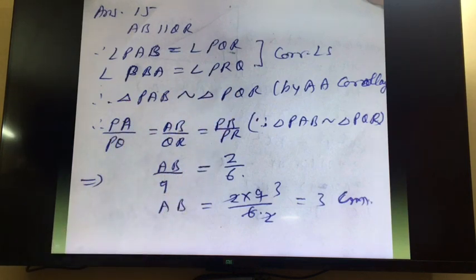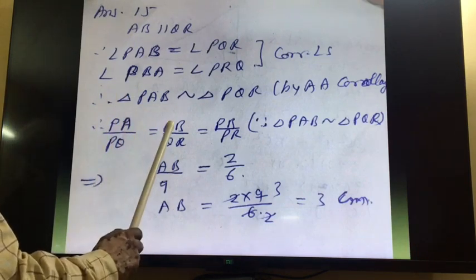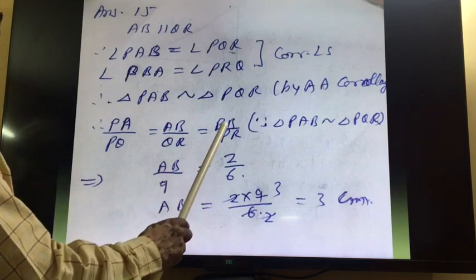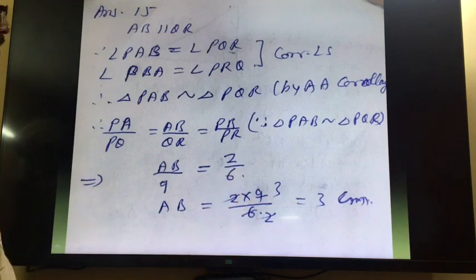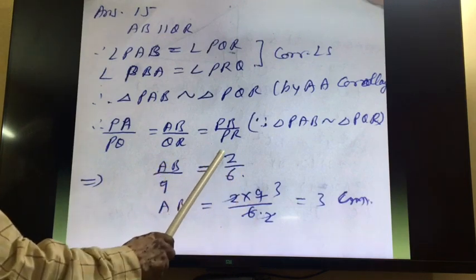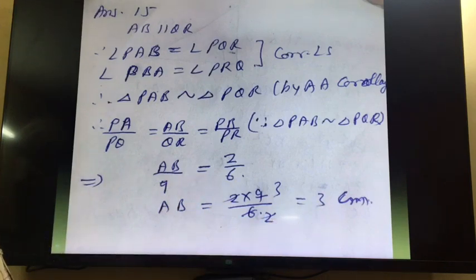In similar triangles, it is very important to understand the order. Now, there is no need to put the value here. QR is 9 and PB is equal to 2, PR is equal to 6, given. So we will get AB is equal to 2 upon 6 into 9, and after simplification we will get AB is equal to 3 centimeter, right?